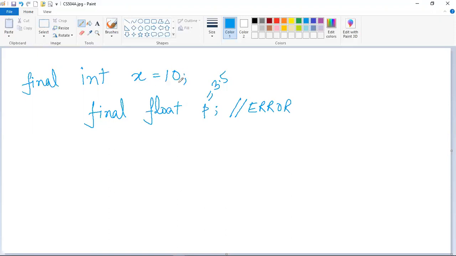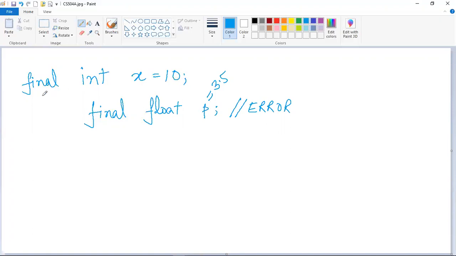This should be done while using the final keyword before it, and whenever you write some value here, this value becomes constant throughout the program. That means throughout the program you cannot change the value of x. The value of x will remain constant, which will be 10, throughout the program.